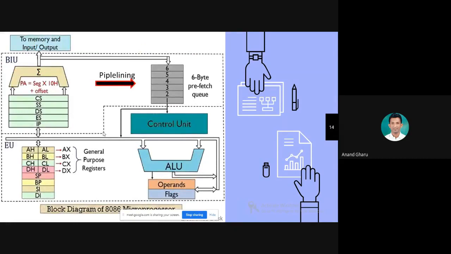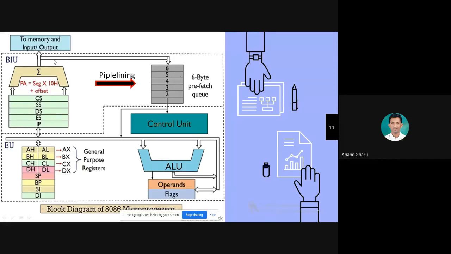Now, those who have not attended the last session can see the architecture of 8086, which you may have studied in the second year computer organization course or microprocessor. Yes, sure, you have studied it in the computer organization subject. In that you can see this diagram. There is the pipelining. The 8086 has a 6-byte pipeline.